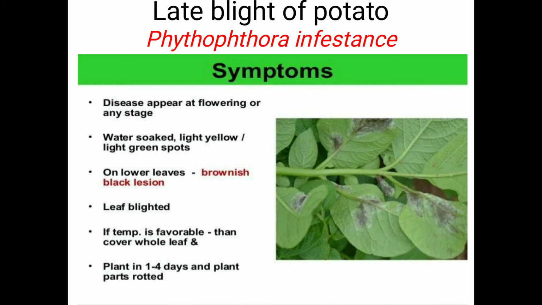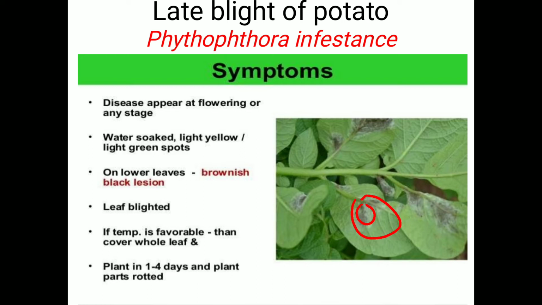At the initial stage, sunken or water soaked, light yellow to brown spots appear on the leaves. And on the lower leaves, brownish to blackish lesions are observed. If the weather is moist, or if appropriate humidity is there in the atmosphere, the fungus spreads at a faster rate and the blackened area becomes larger. Then on that blackened area, whitish fungus is observed.